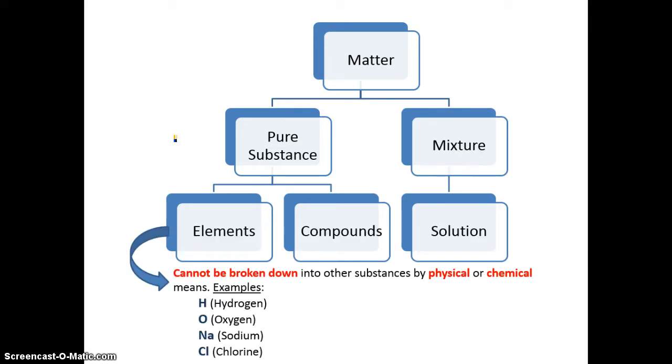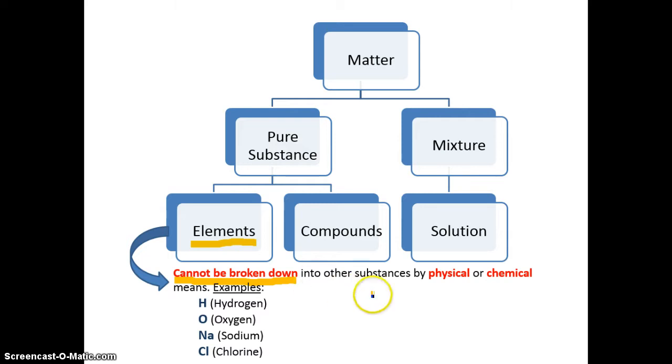So if you turn your notes page over to page 2, the first thing you're going to write down in that big space there is the word elements. So elements are pure substances that cannot be broken down. So you're writing down cannot be broken down on your notes.